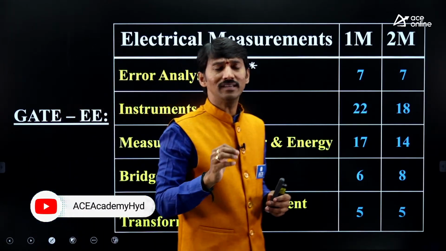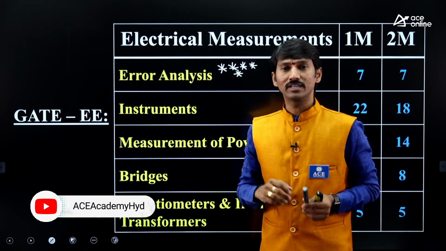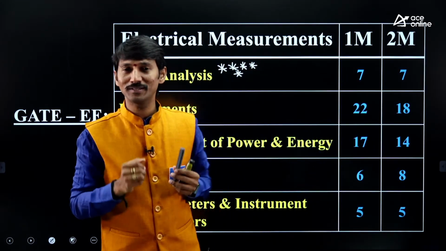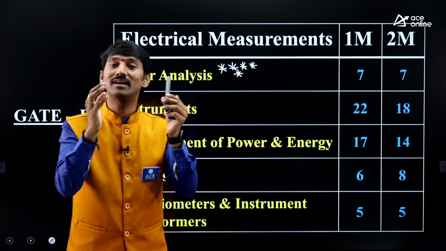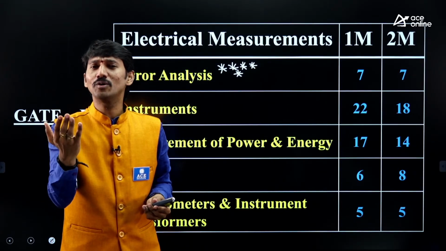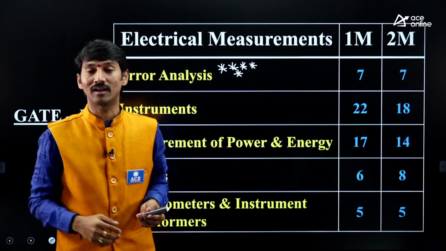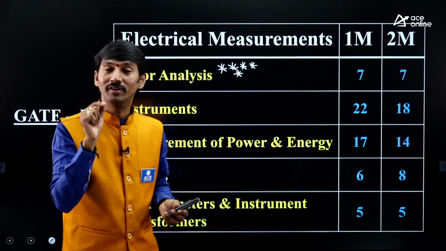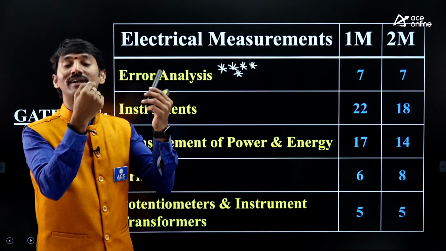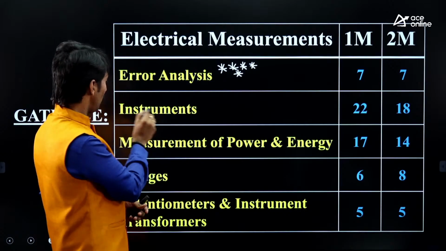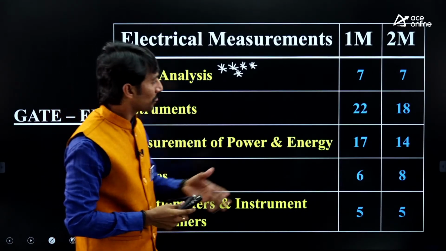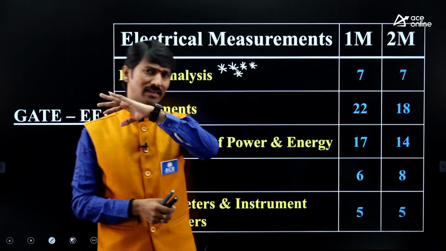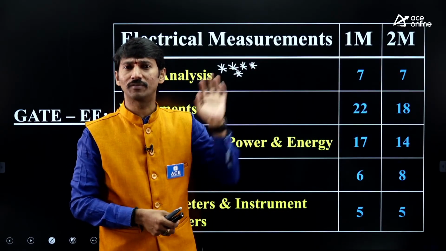After knowing the error analysis, we will go for instruments. What is an instrument? It is a device which is used for measurement purposes. Definitely, in order to measure current, voltage, power, etc., we need to have a device. So we need to understand what the types of devices are. From the instruments category, there were 22 one-mark questions and 18 two-mark questions in the entire earlier history of 20-25 years.